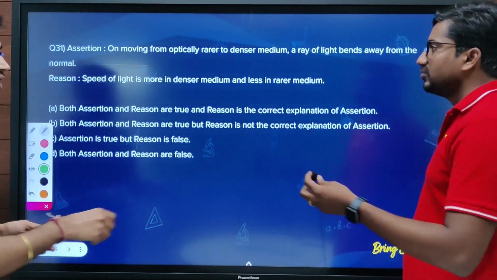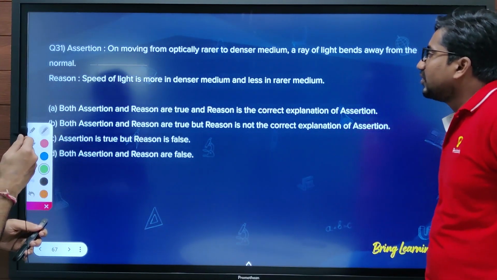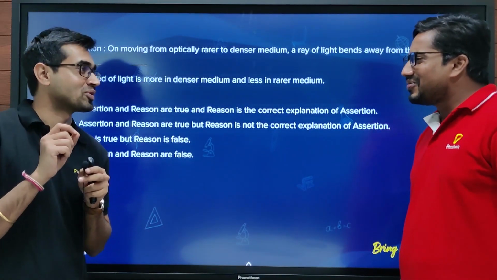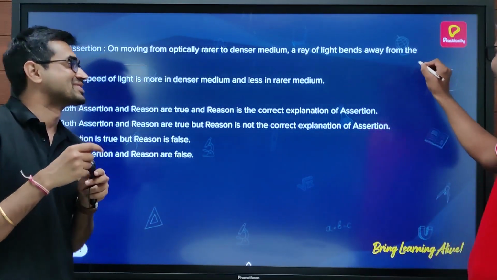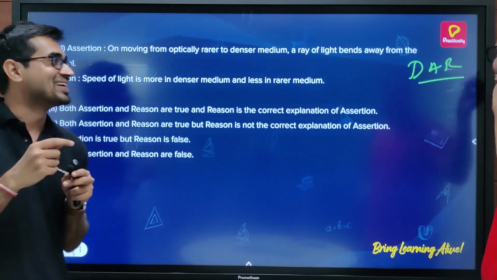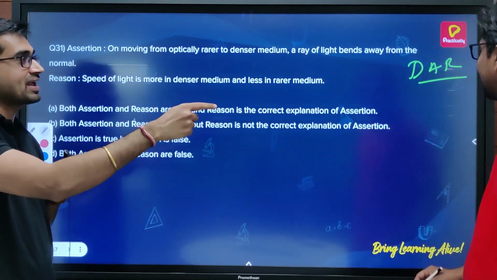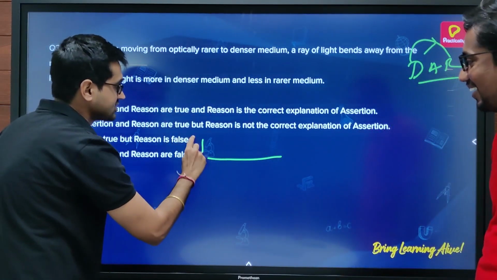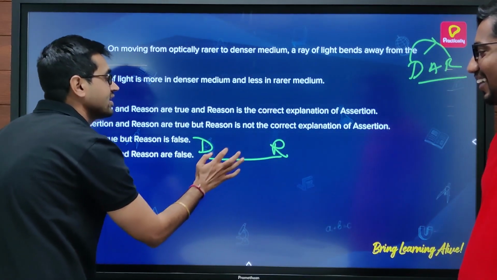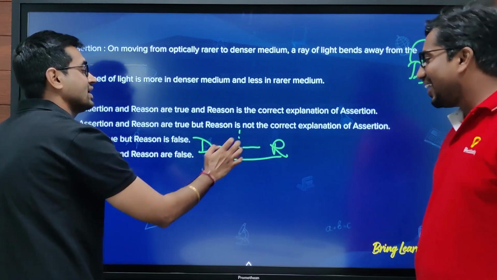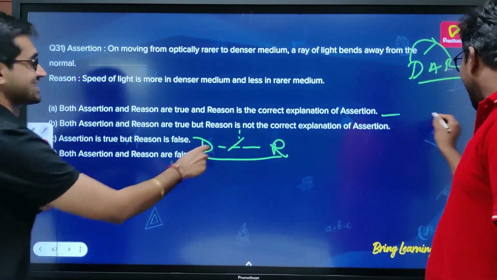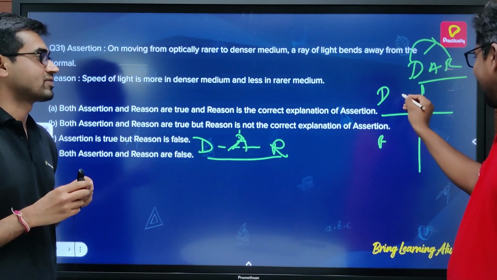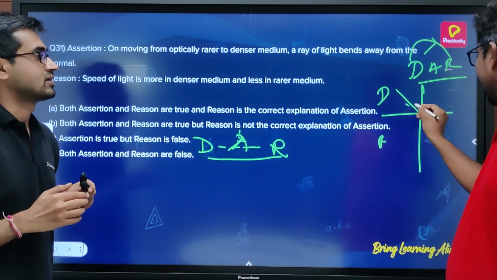On moving from optically rarer to denser medium, the ray bends away. Let me tell you a simple trick. I know a word called DAR, like the movie of Shah Rukh Khan. DAR: denser to rarer, away from the normal. Whenever light moves from a denser medium to a rarer medium, it bends away from the normal. So if there is a normal, the ray will go away from it.